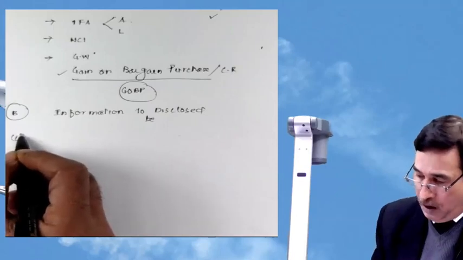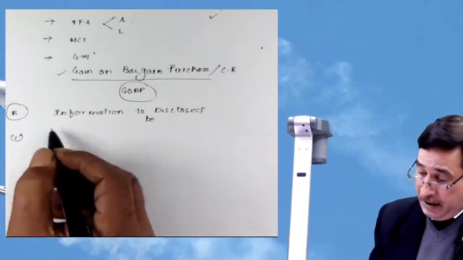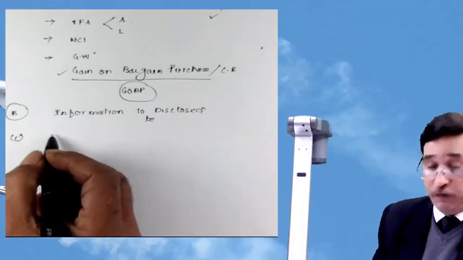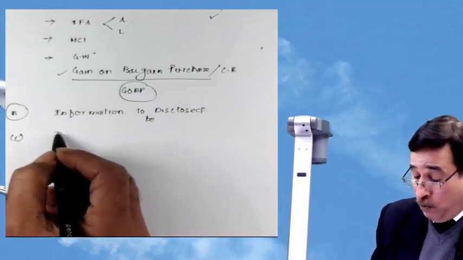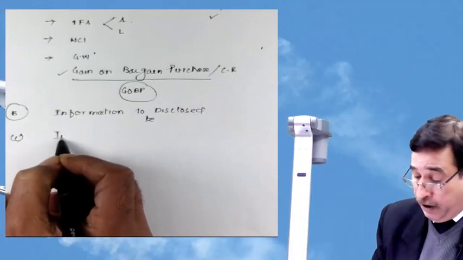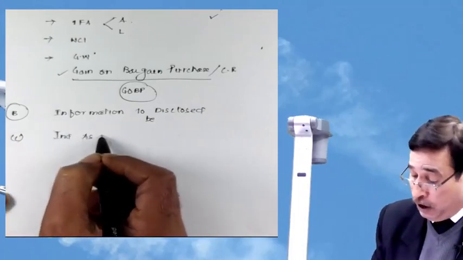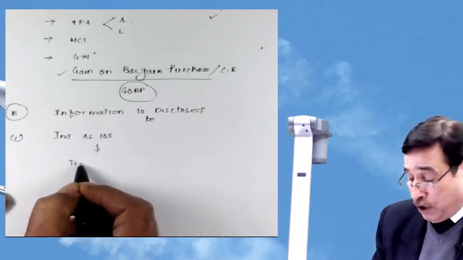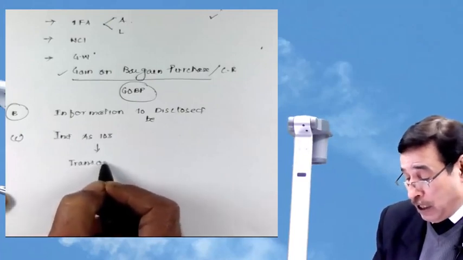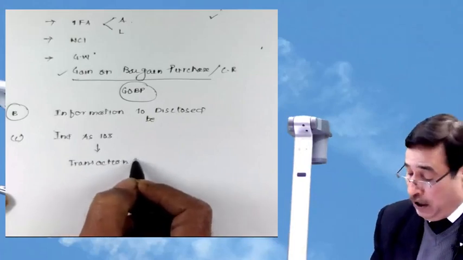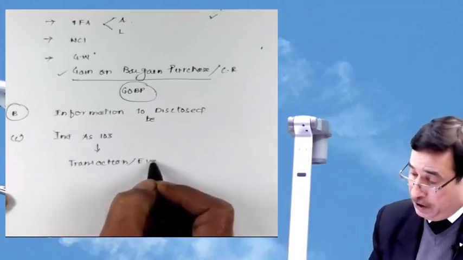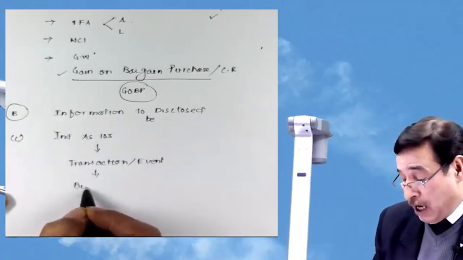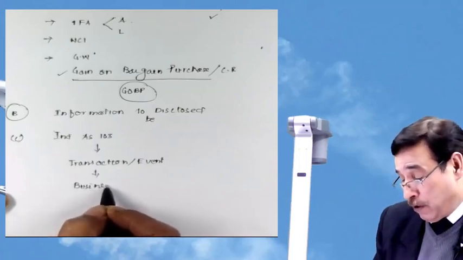Third point, C I will call it. Ind AS, and just a moment ago when I was drawing that chart, I did talk about this point which I'm writing right now. You must understand that Ind AS 103 or IFRS 3 shall apply only to such transaction or event which meets the definition of business combination. I just told you a moment ago, what is business combination?